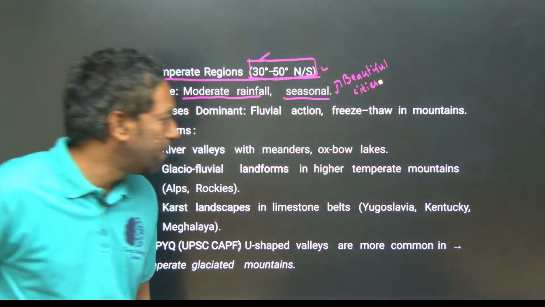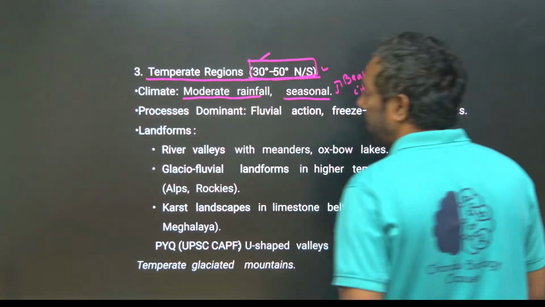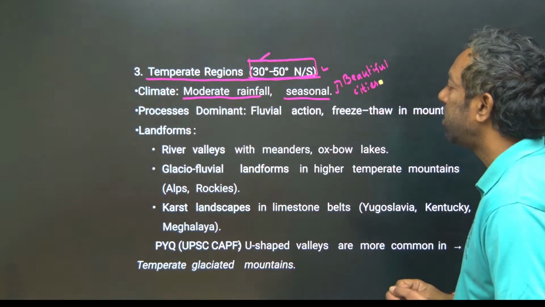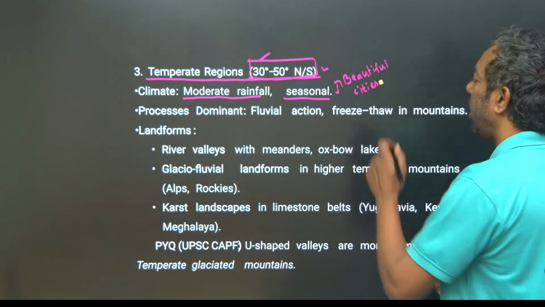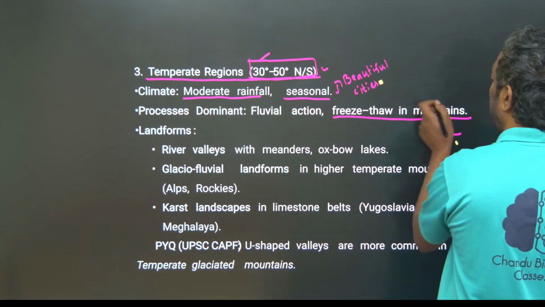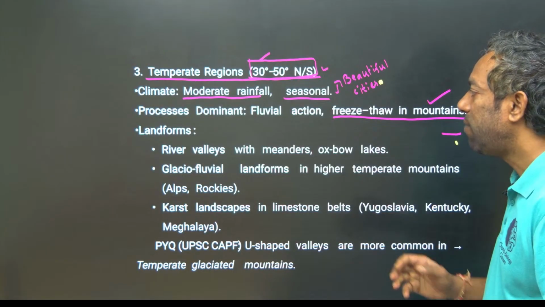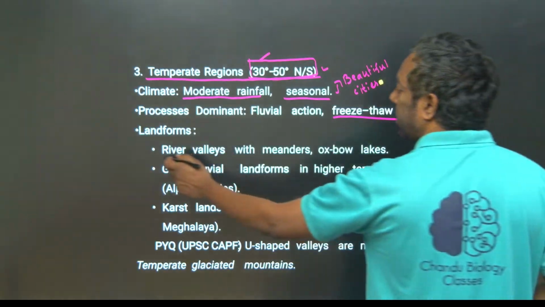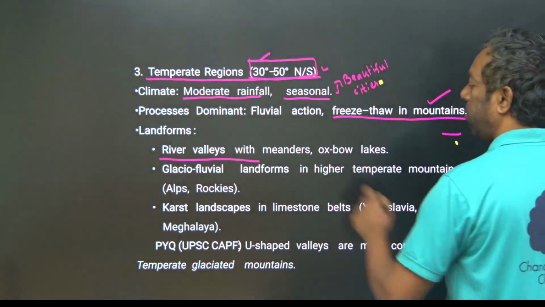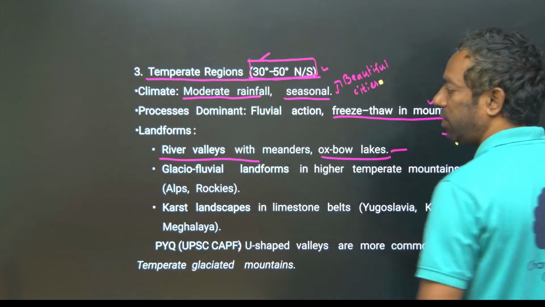In temperate regions there is a process dominant, like French mountains, very cool areas. Landforms mainly river valleys, meanders and oxbow lakes are also there.